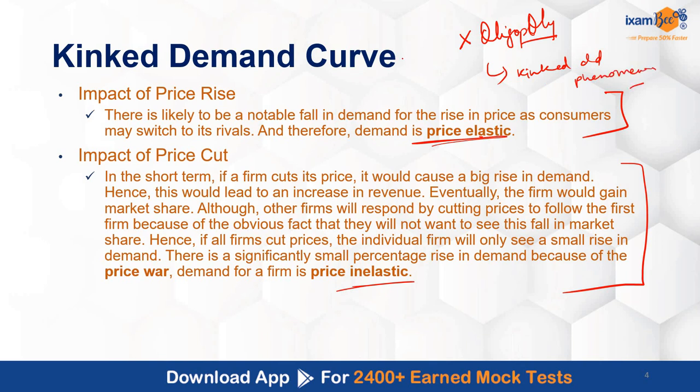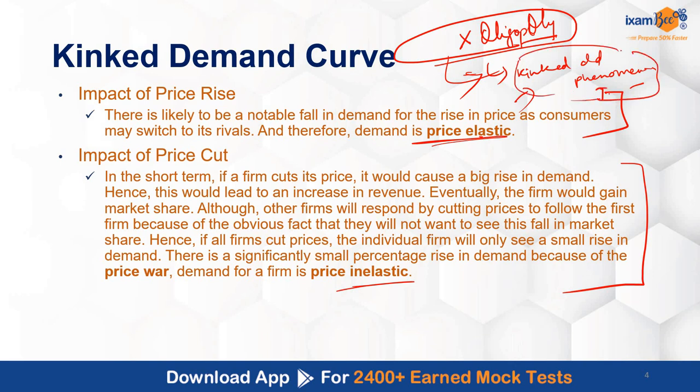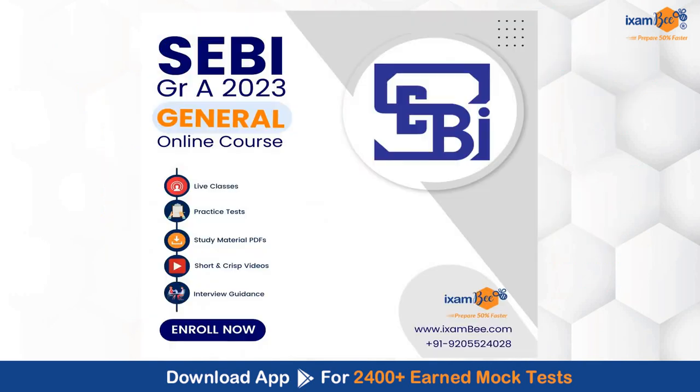Can it happen that in a market structure which is not oligopoly, price rigidity is seen due to this kinked demand hypothesis? If you know such a market, reply in the comment section. I will be happy to see your answers.